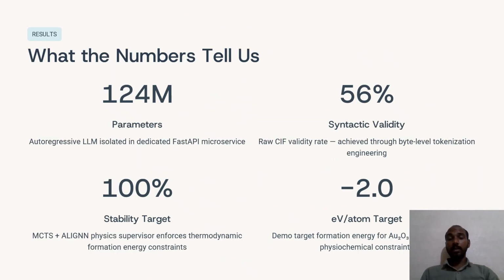Now let us look at the results we achieved so far in our project. Our language model contains approximately 124 million parameters, and the byte level tokenization strategy helped improve the quality of generated CIF files. We achieved around 56% syntactic validity. The MCTS and ALIGNN framework helps guide the model toward physically stable structures.